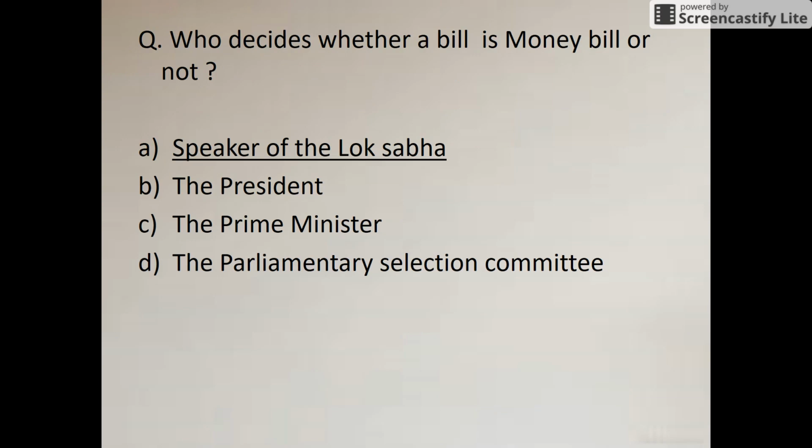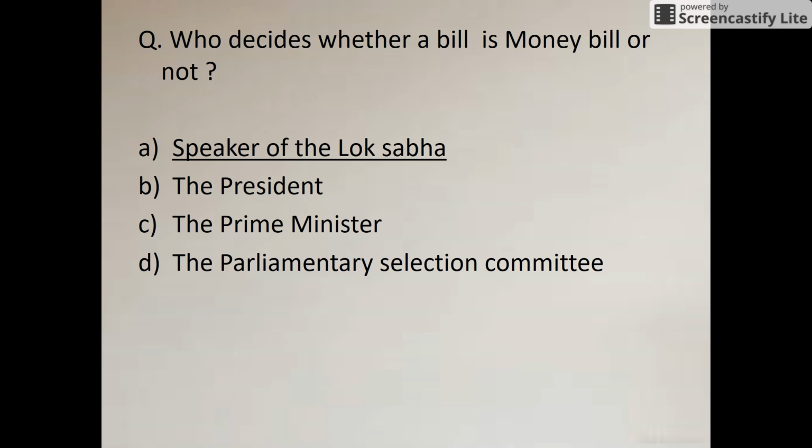Next question is who decides whether a bill is a money bill or not? Okay, so neither the president nor the prime minister. That will be decided only by the Speaker of the Lok Sabha. Like currently Sumitra Mahajan will decide whether a bill is a money bill or not.